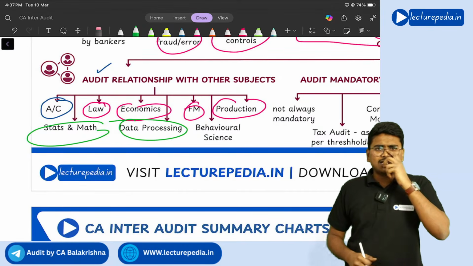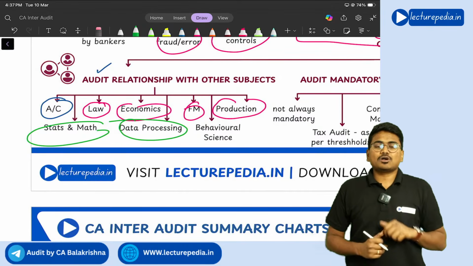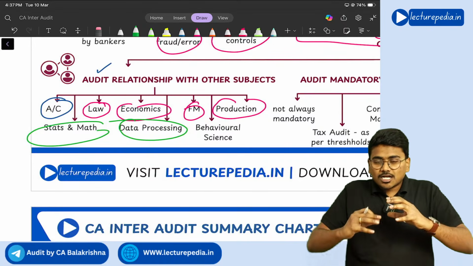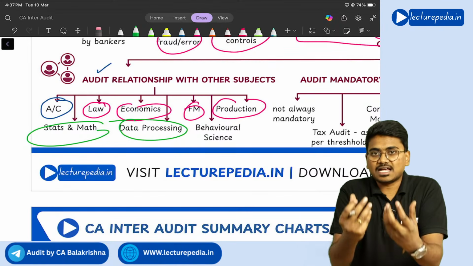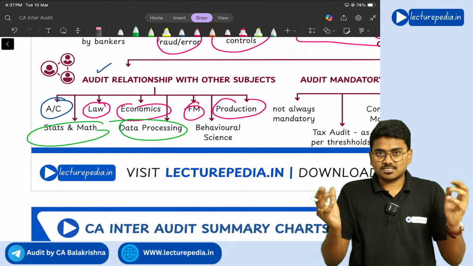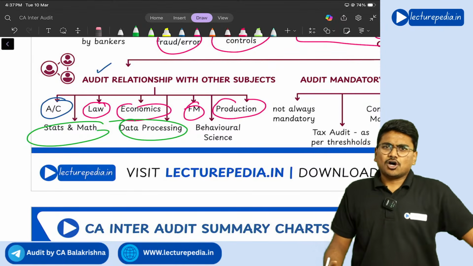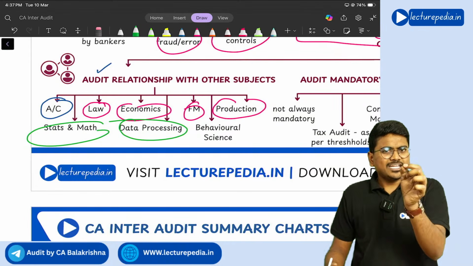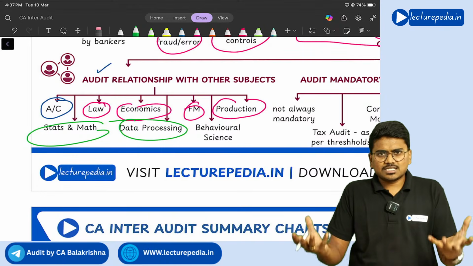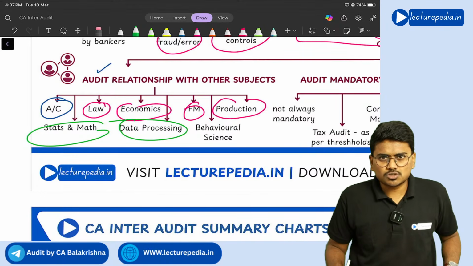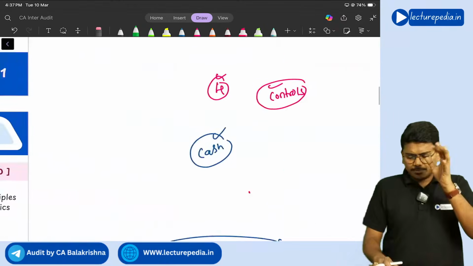Next, of course, data processing. What is data processing? Data processing is how the computer system processes the data that you have given as an input. Nowadays, all organizations are maintaining books of accounts in some computer software. Let's take Tally as a basic example.